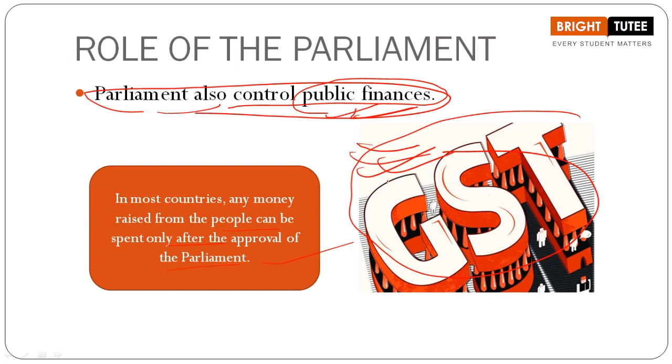By the government, right? So you have to understand this point, that the government is investing in public properties, the things that we enjoy today. So we have to pay a certain amount from the income that we earn to the government, for the upkeep of these things for common people. This is an important point. Therefore, Parliament has to control these public finances.